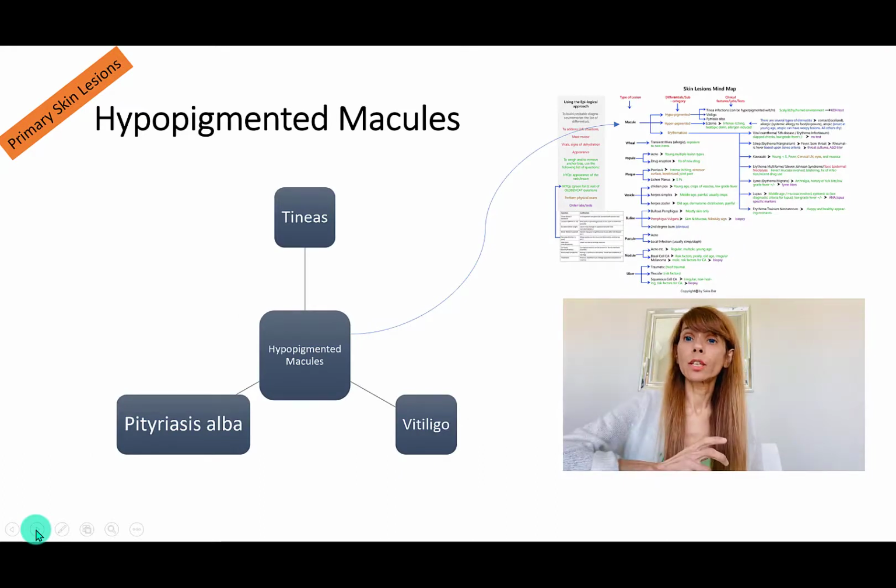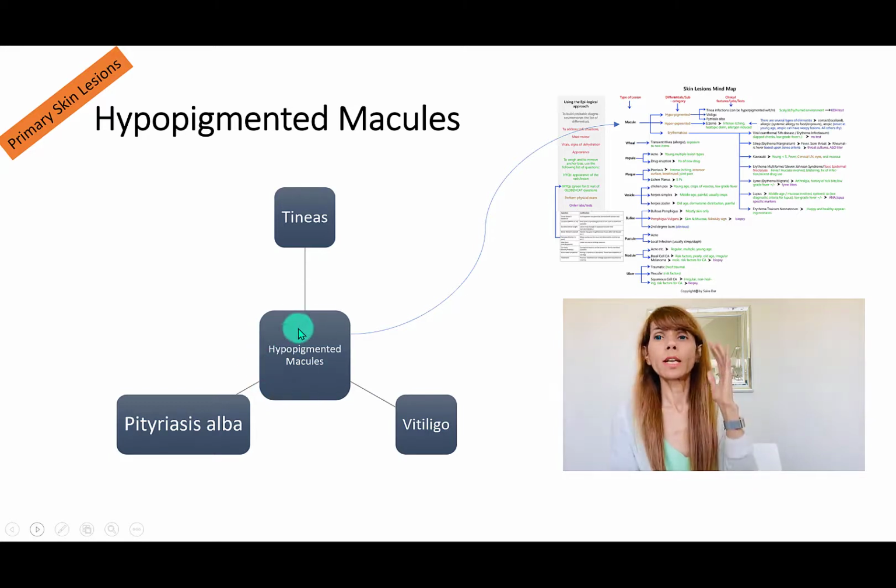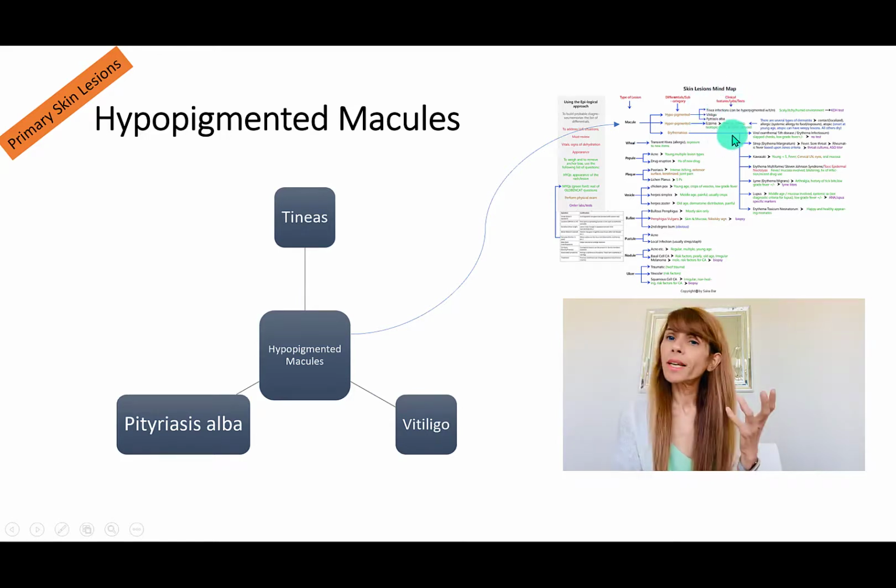So what is the differential diagnosis for hypopigmented macules? As you look at the mind map, on the very top, the macules are divided into these 3 different categories: hypopigmented, hyperpigmented, and erythematous. The hypopigmented macules differential diagnosis is going to be simple and easy: Tinea infections, vitiligo, and Pityriasis alba.